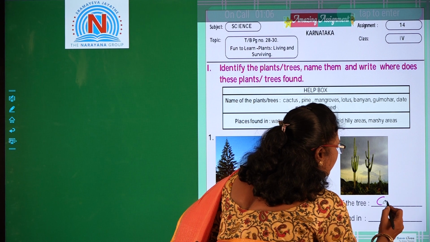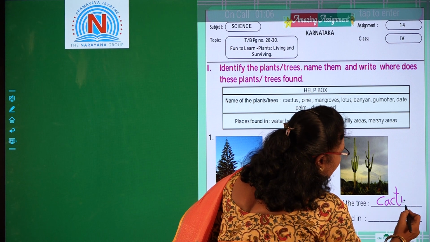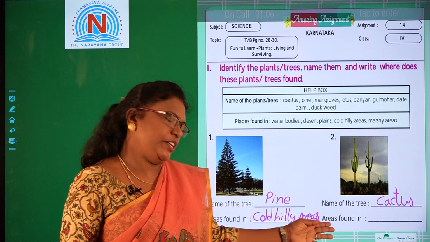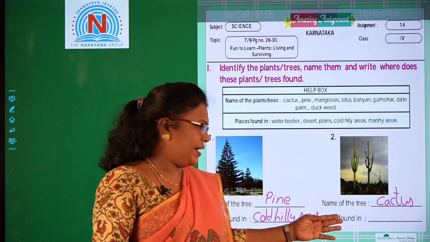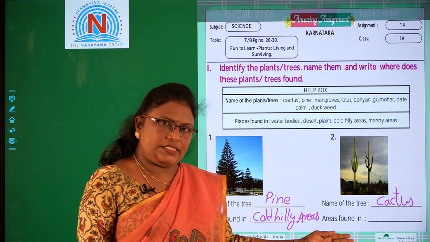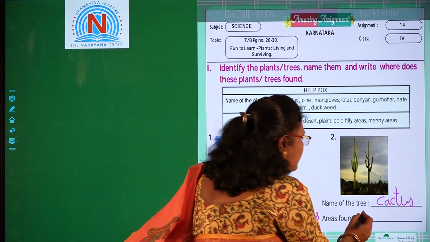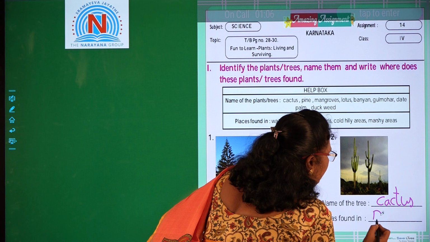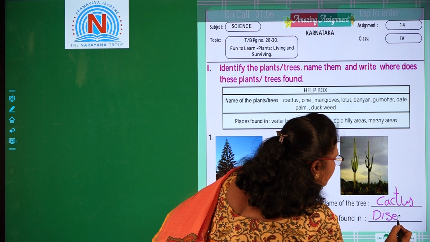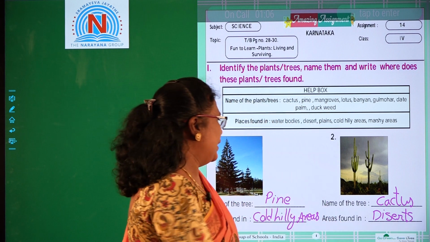Cactus. And where can we find this plant? We can find these plants in deserts. The area found in is deserts. These plants will grow in deserts.